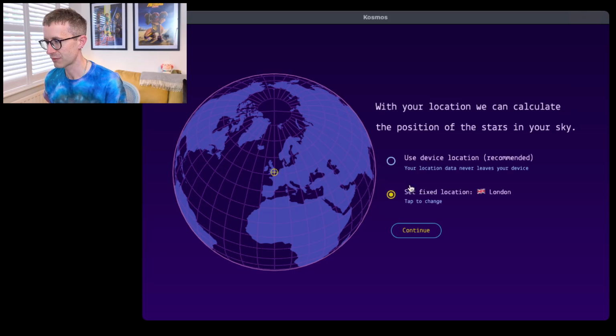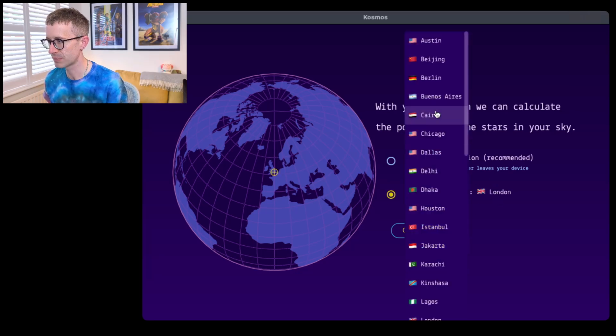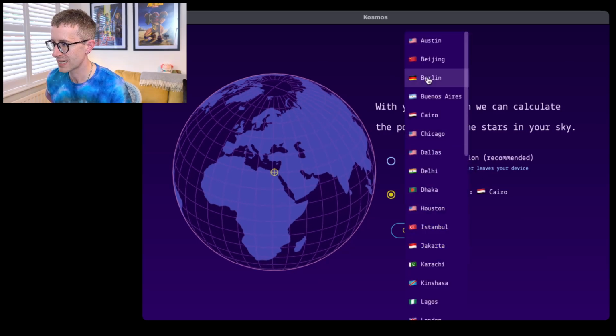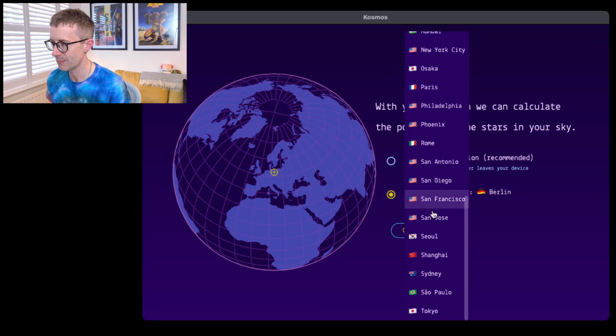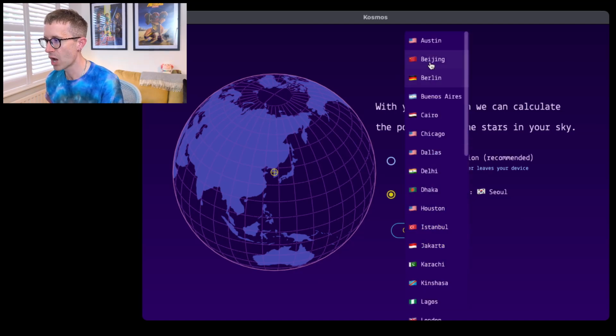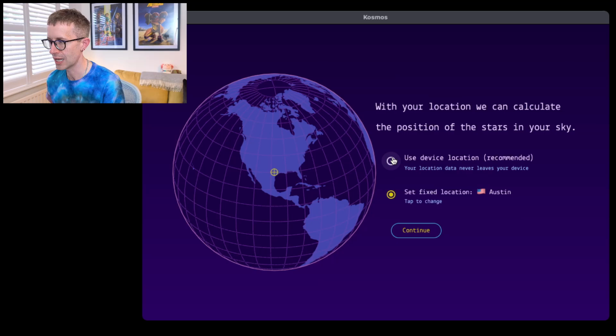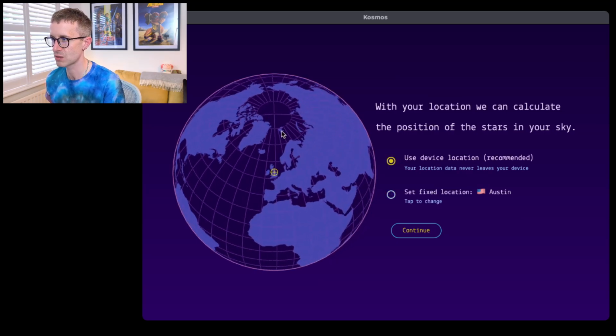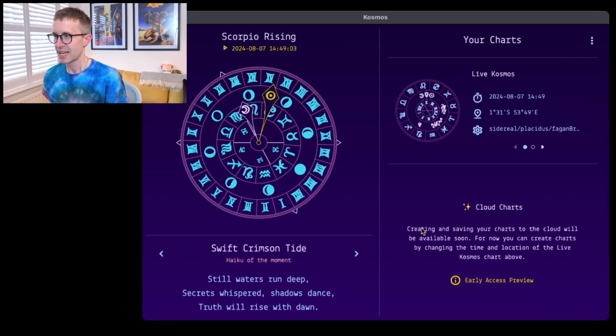This is showing a fixed location, which is currently London, but you can enter different places. I've put a load of big cities around the world in there, but hopefully people will use their actual location. If you do that, it spins you onto where you are, and then it brings you to this screen. Again, this would be animated the first time you open it, but with screen recording it's difficult. If I close the app to reopen it, it won't be there in the recording. So let's imagine that was nice and beautifully animated.